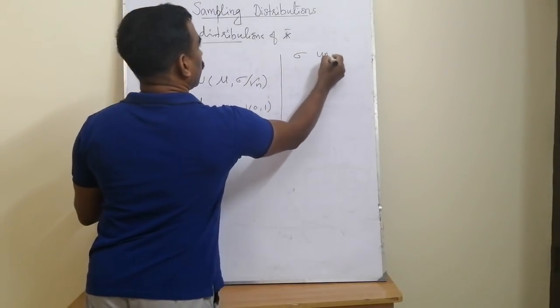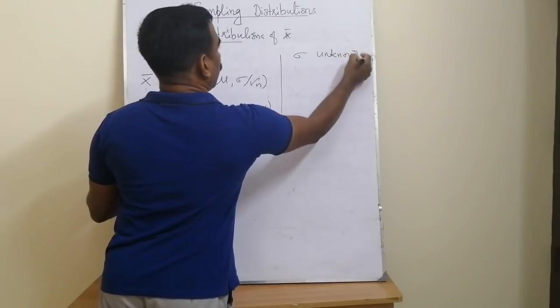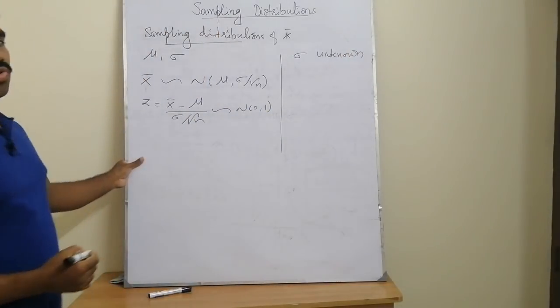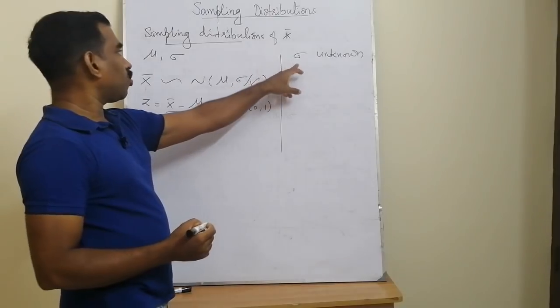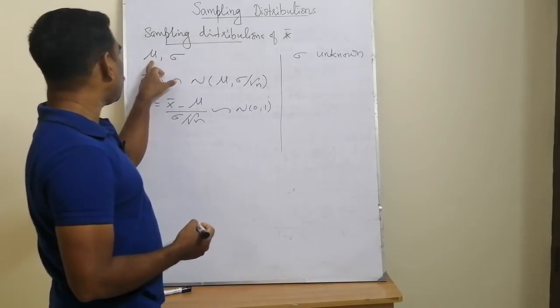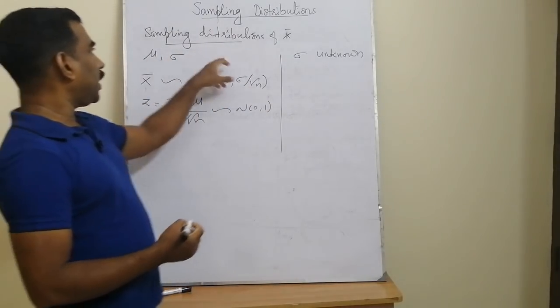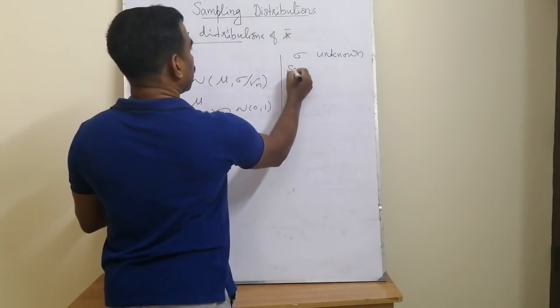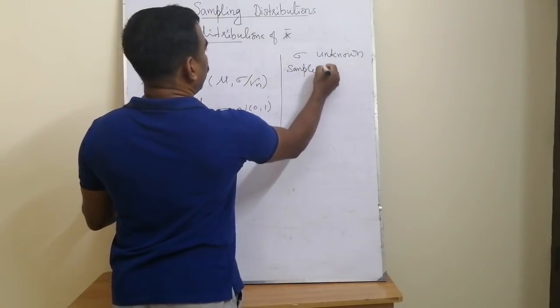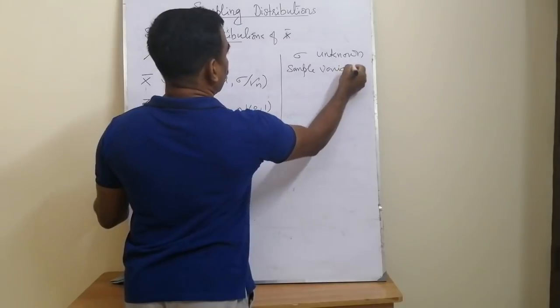And the second case is whenever sigma is unknown. Whenever sigma is unknown, we can have two different cases. This is also true for any population with population mean mu and sample variance. What is the sample variance? The sample variance is S square.